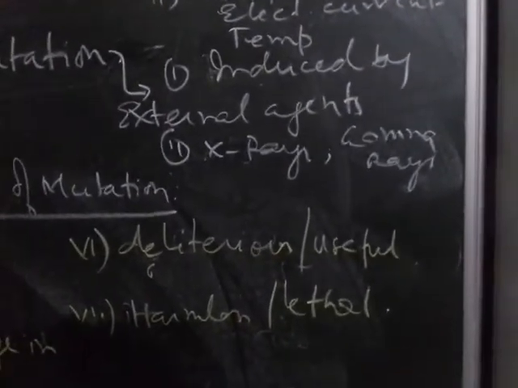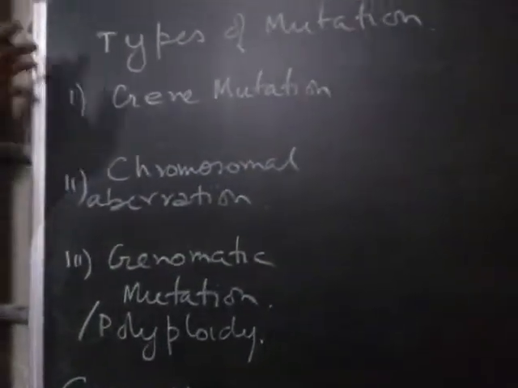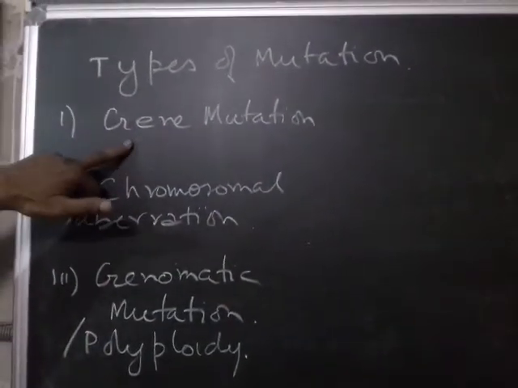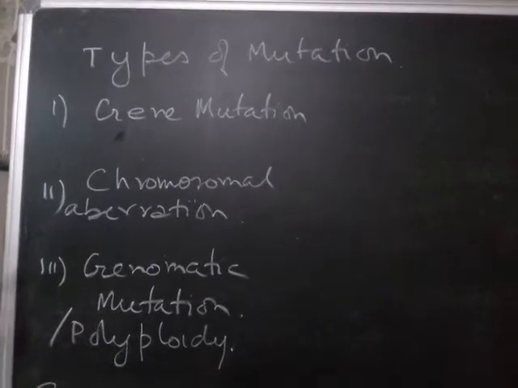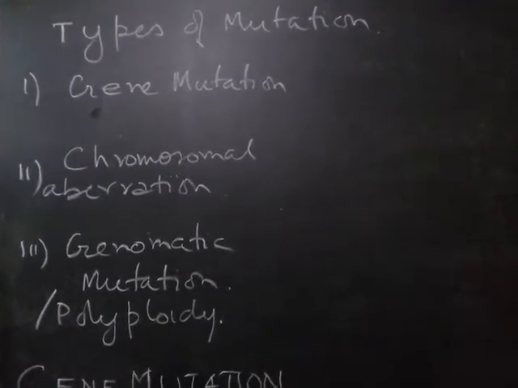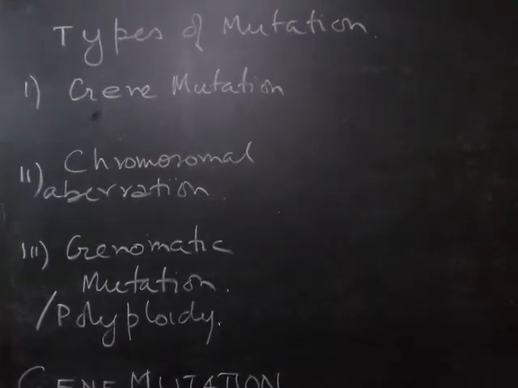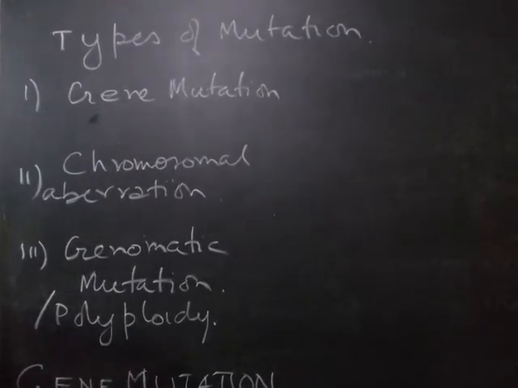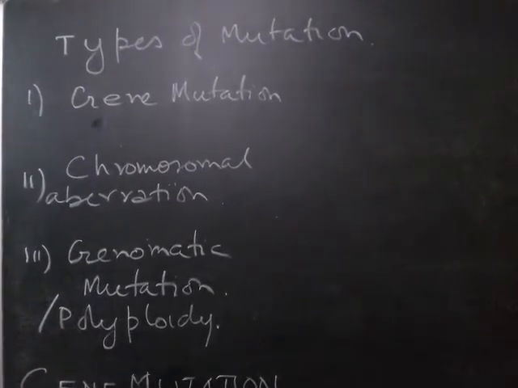Now, we'll go into a little more detail on the types of mutation. Usually we say mutation is of three types. One is called gene mutation. That means it occurs at a particular point of the DNA segment, that is, a particular gene. This type of mutation usually occurs due to insertion or deletion of a base pair.